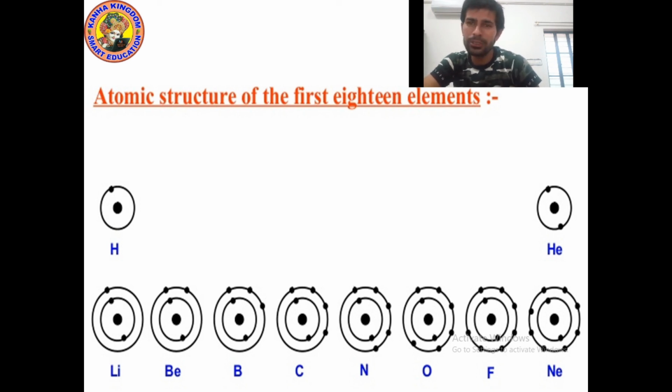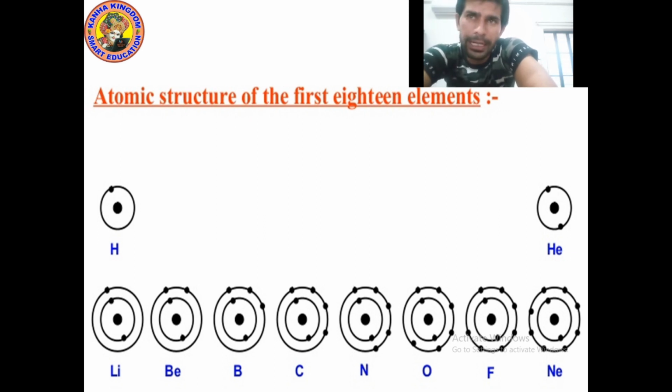Now, how many electrons are remaining? 1 electron is remaining. 3 minus 2, 1. And in the next circle, after the first circle, in all circles, we can fill maximum 8. But in lithium, we have only 1 remaining electron. So, we will make 1 black dot.